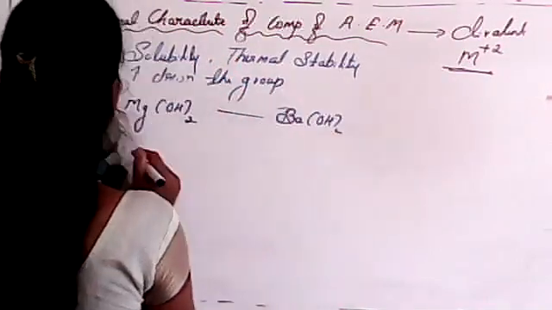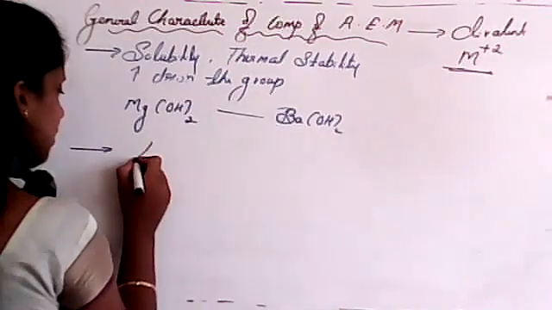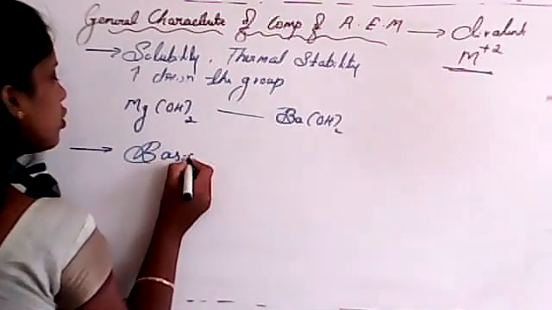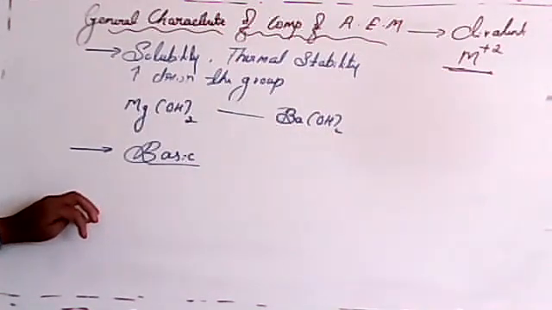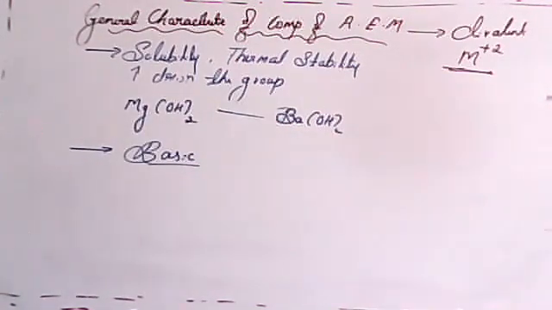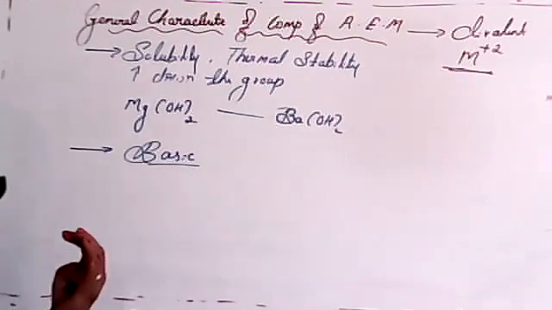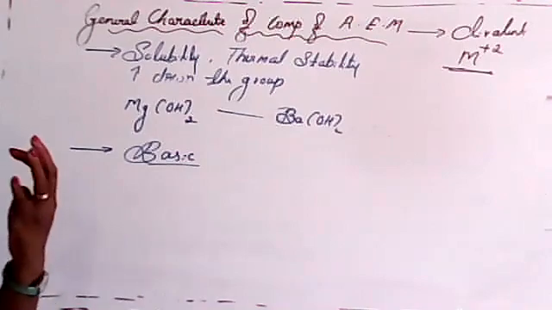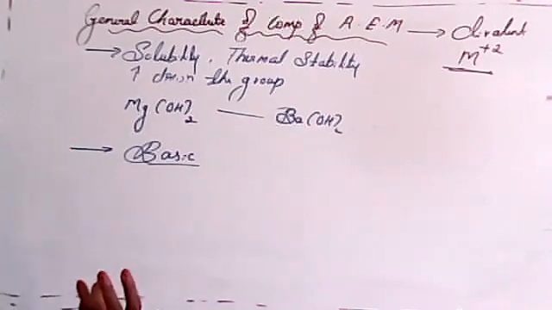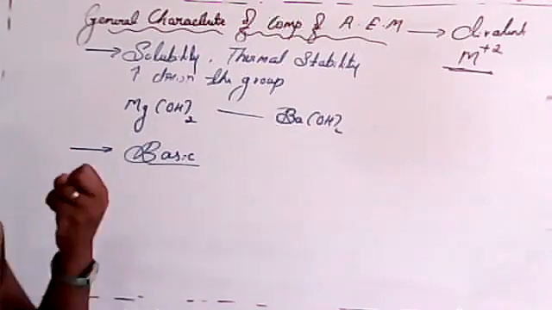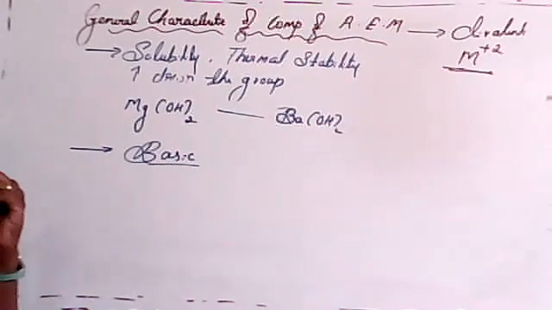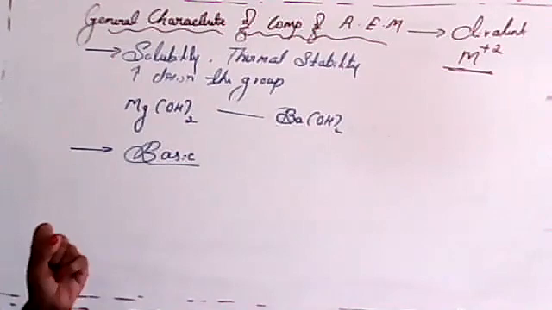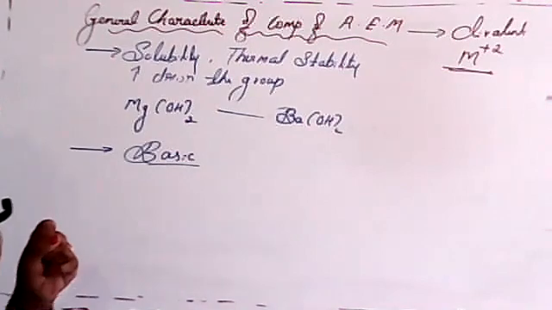And another one that I'll write here. So basic strength also increases from magnesium to barium hydroxide. Clear? So next one, all alkaline earth metal hydroxides are basic and less stable. But if you are considering beryllium hydroxide, it is amphoteric in nature. Clear? So that means it reacts with both acid and alkaline solution.